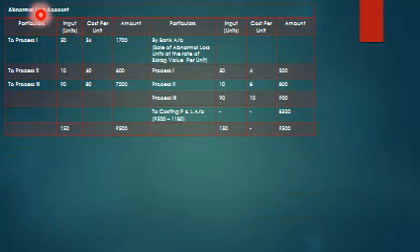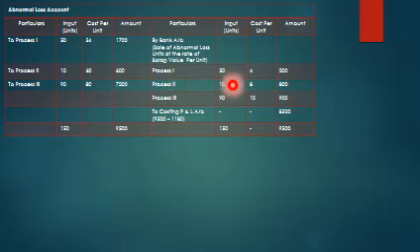Similarly we will see the abnormal loss account, particulars, process 1, 2, 3: 50 units at the rate of 34, 1,700, and 10 into 60, 600. These are the abnormal loss units. These are also sold. So by bank account, sale of abnormal loss units at the rate of scrap value per unit. Process 1, 50 units into 4, 200.